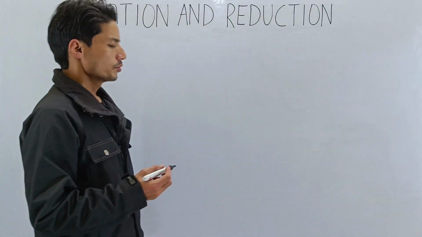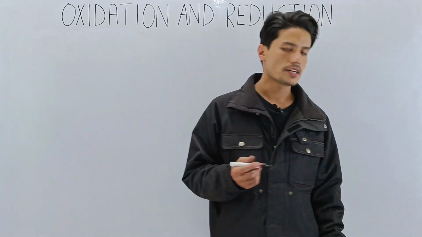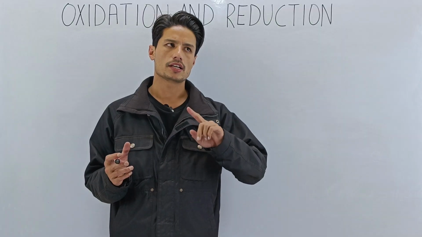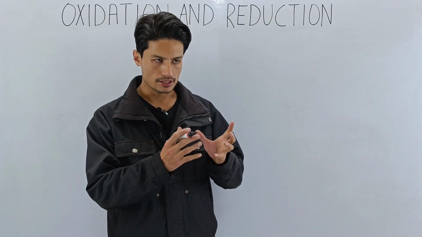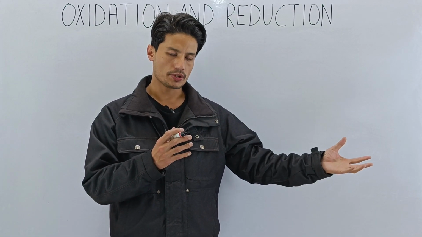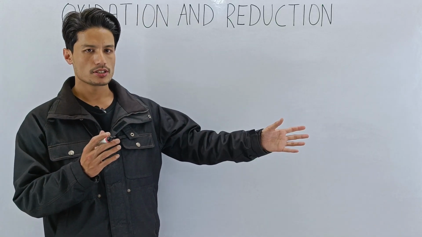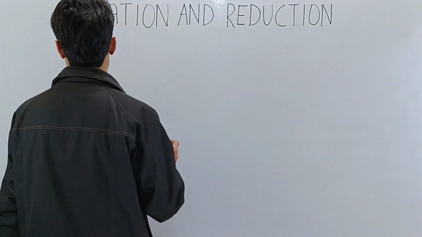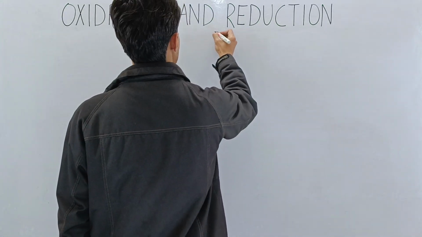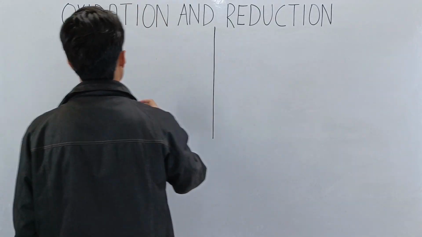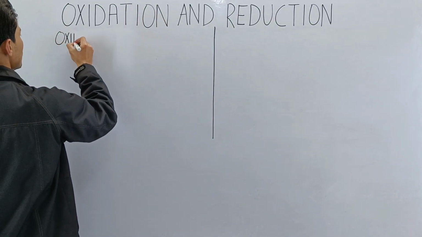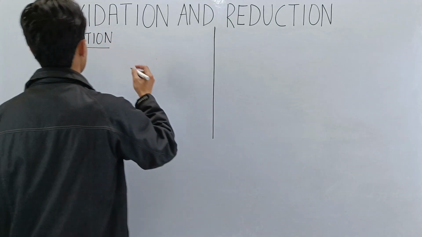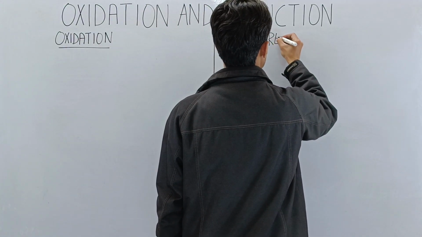So the first thing that we will be discussing will be the definition of oxidation and reduction. Oxidation and reduction can be defined with respect to gain and with respect to loss. So let me split the page from here and write here oxidation and let me write here reduction.